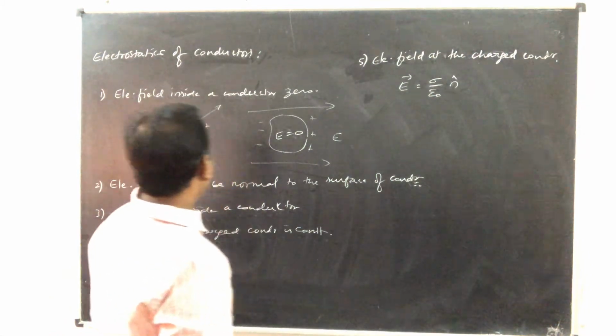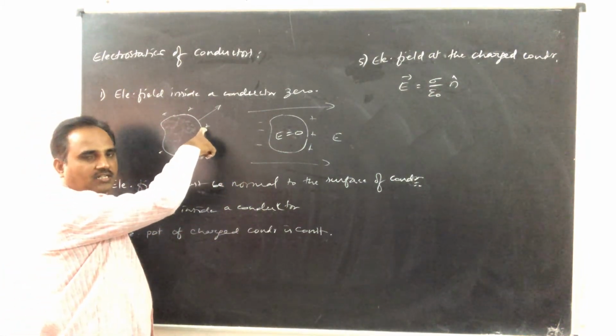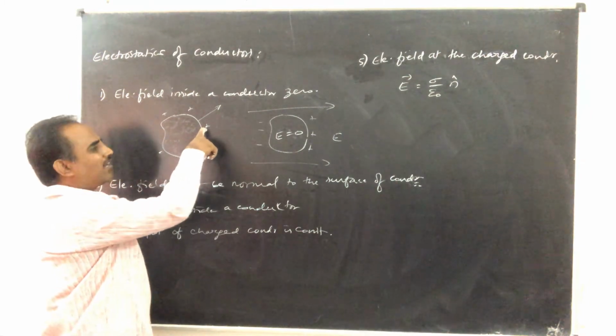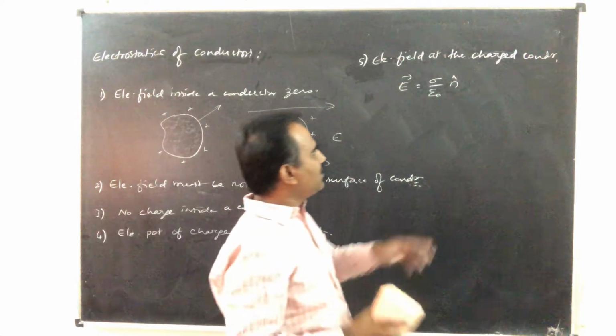So, if I consider any point very close to the surface of this charged conductor, the electric field is given like this.